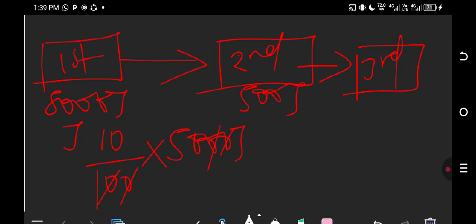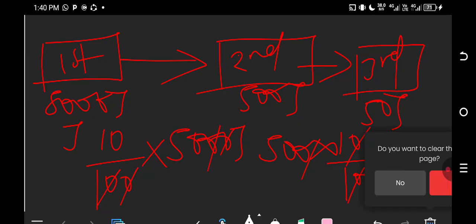Then again, you calculate the energy at the third trophic level. You say 500 multiplied by 10 over 100. So you cancel out, you find that there's just 50 joules there. So only 10% of the energy is transferred. Okay? So one thing you need to understand here, they'll ask you why is it that most of the trophic levels end at trophic level number 4? The answer is, it is because as the energy reaches the fourth trophic level, it is too small to support another trophic level.